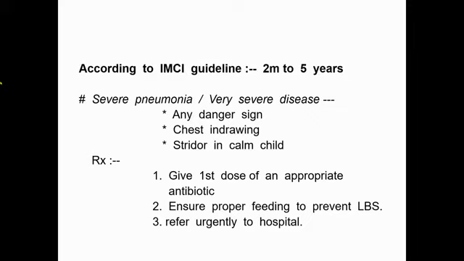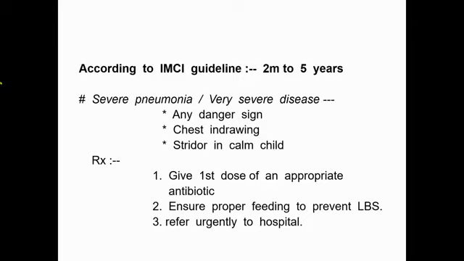According to the IMCI guideline, for patients of 2 months to 5 years, there are 3 types of pneumonia. First one is severe pneumonia or very severe disease. Look at the heading. This may be actual pneumonia or may be other diseases such as meningitis, which causes convulsion and unconsciousness. Then it is classified as severe pneumonia or very severe disease, which should be treated at hospital and referred urgently.